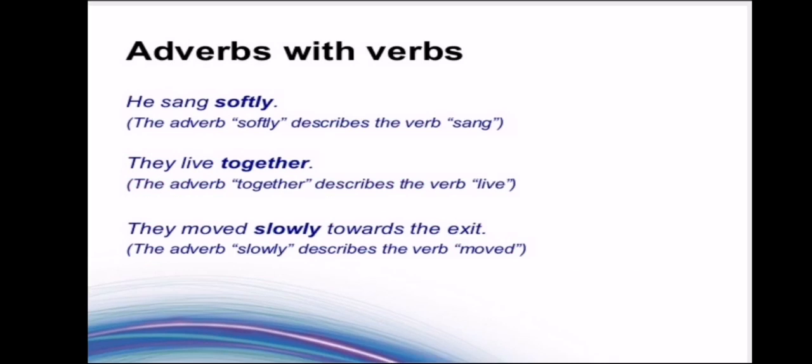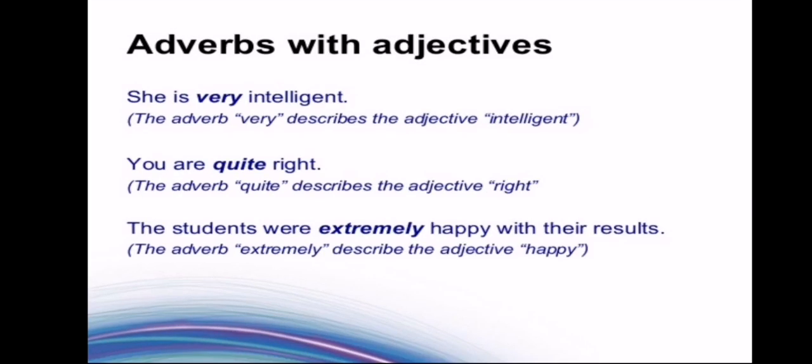Now coming to adverbs, as I have explained earlier, adverbs qualify verbs, adjectives and other adverbs in the sentence. Now here the adverb is qualifying the verb in the sentence. He sang softly. How did he sing? Softly. So the adverb in the sentence is softly. They live together. How do they live? Together. So live is the verb in the sentence and together is the adverb. They moved slowly towards the exit. Now, moved is the verb in the sentence and how did they move? Slowly. That is the adverb in the sentence.